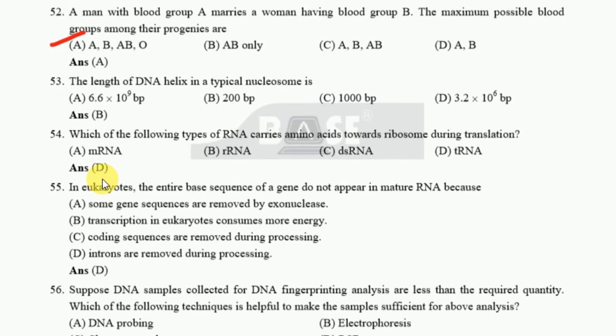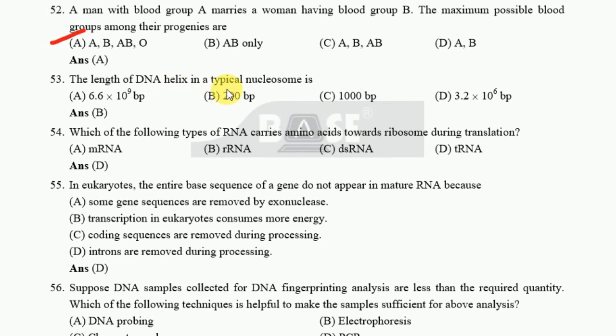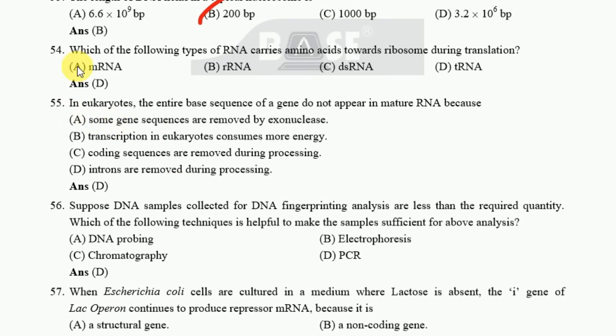Okay. The next one, the length of DNA helix in a typical nucleosome is 200 bp. Okay. The next one, which of the following types of RNA carries amino acids towards the ribosome during translation? This one is option D. Okay.